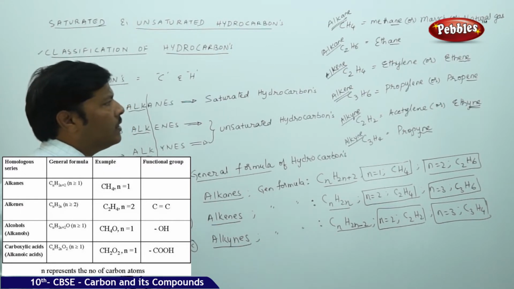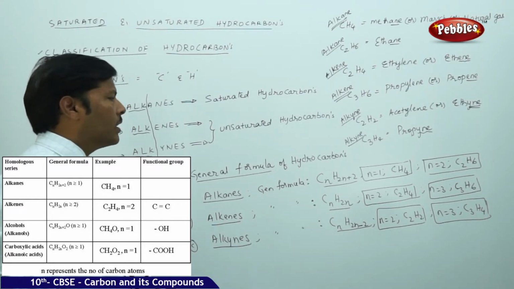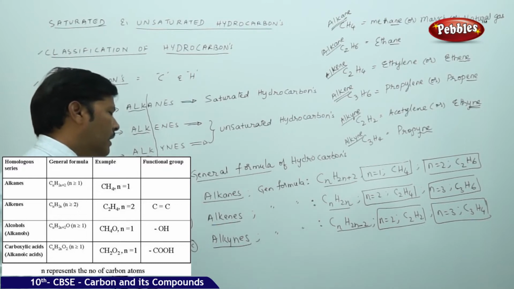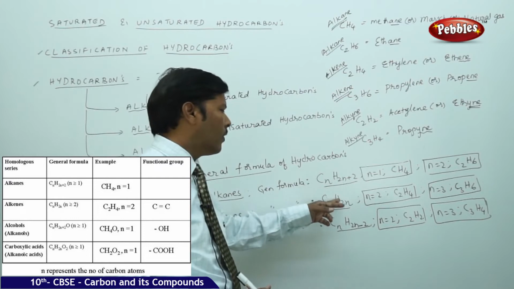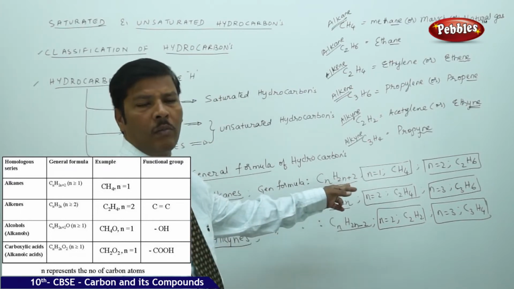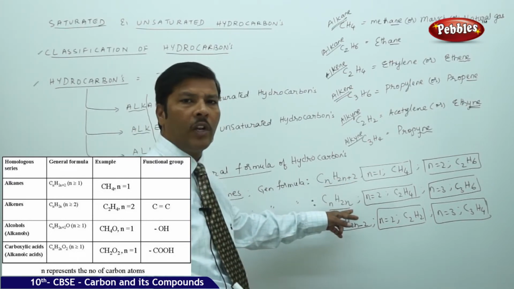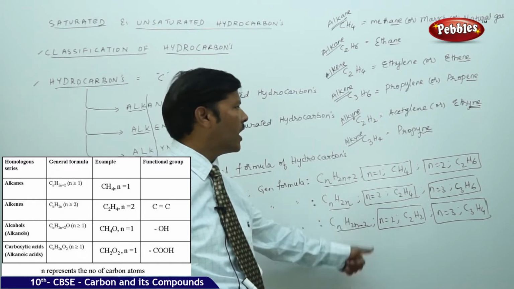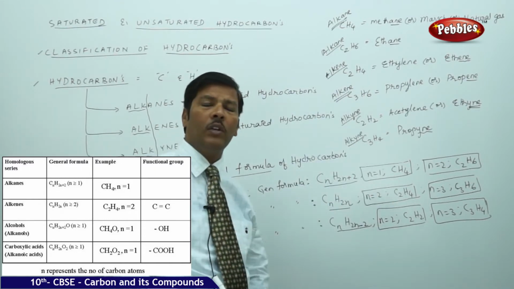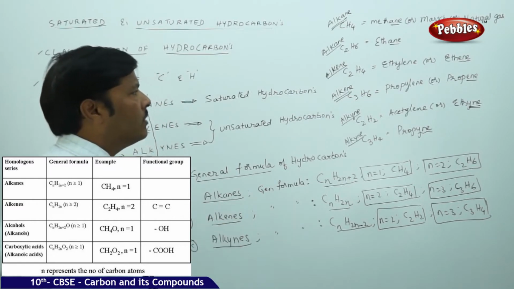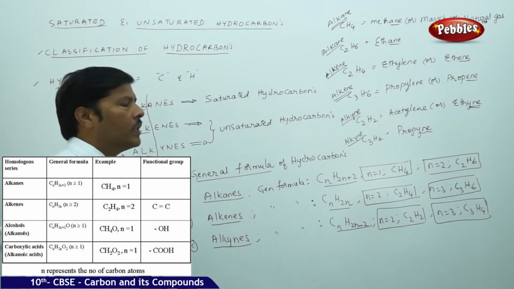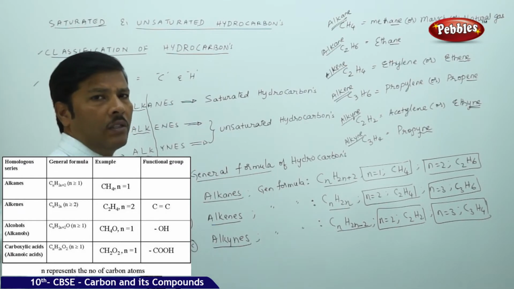The general formulas are CnH2n+2 for alkanes, CnH2n for alkenes and CnH2n-2 for alkynes. We have assigned all these molecular formulas, but we do not go into the structures of saturated and unsaturated hydrocarbons.